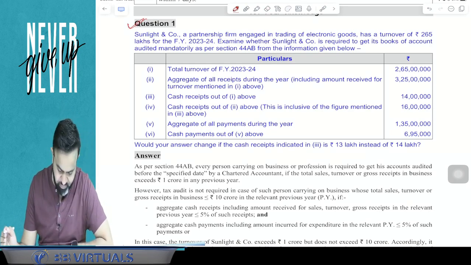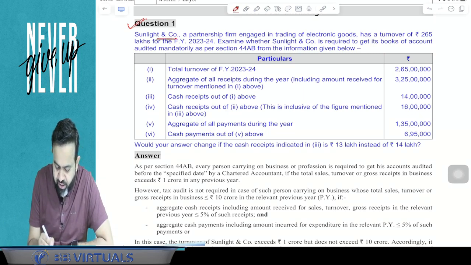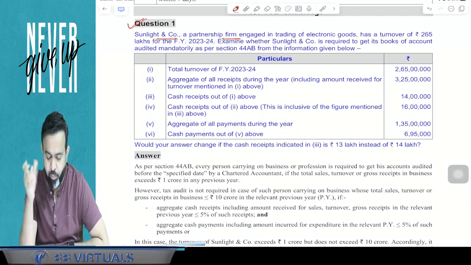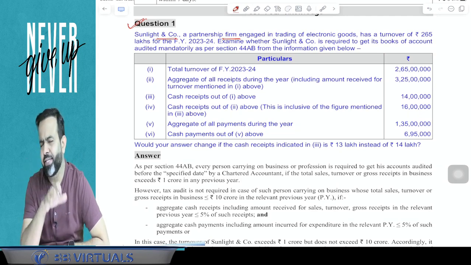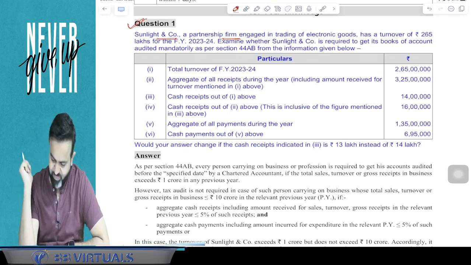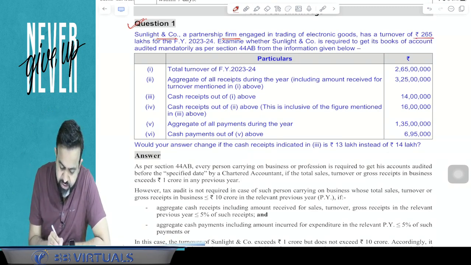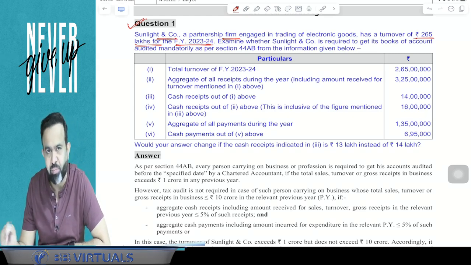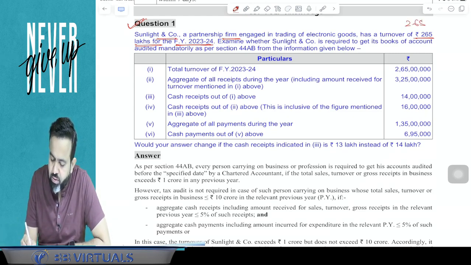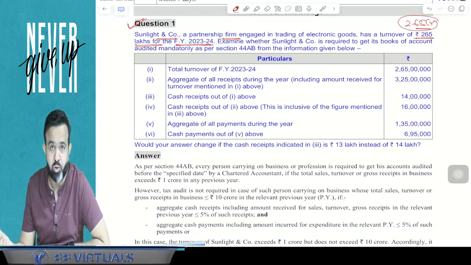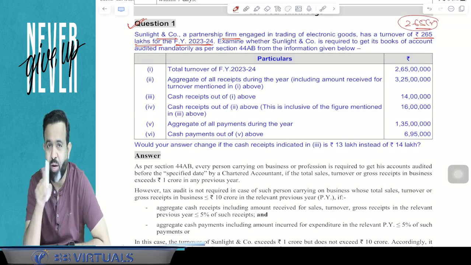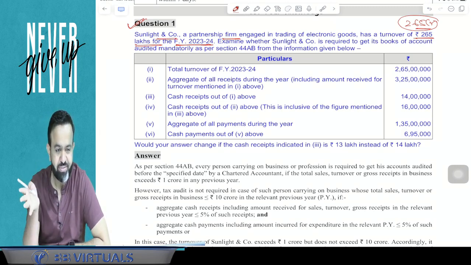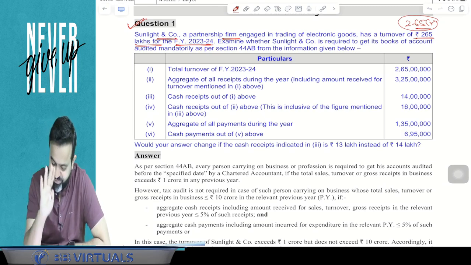Question number 1 says that Sunlight and Company is a partnership firm engaged in the trading of electronic goods. So basically they are engaged in trading business, and have a turnover of 265 lakh for the financial year 23-24. 265 lakh means 2.65 crore. So 2.65 crore is the turnover. Since turnover is more than 1 crore, you have to audit your books of accounts. But is the 10 crore limit applicable or not? We'll check it. Is 44AD applicable or not? We'll check it.